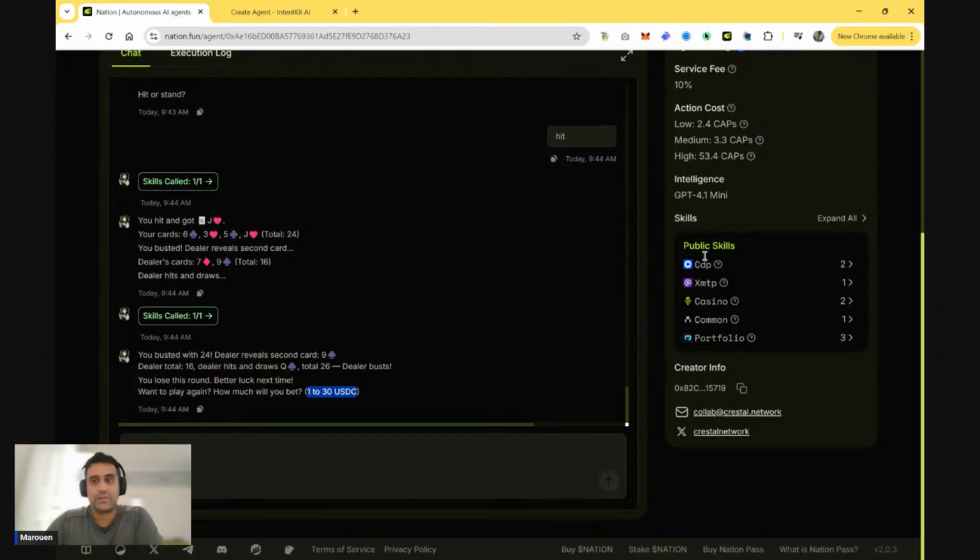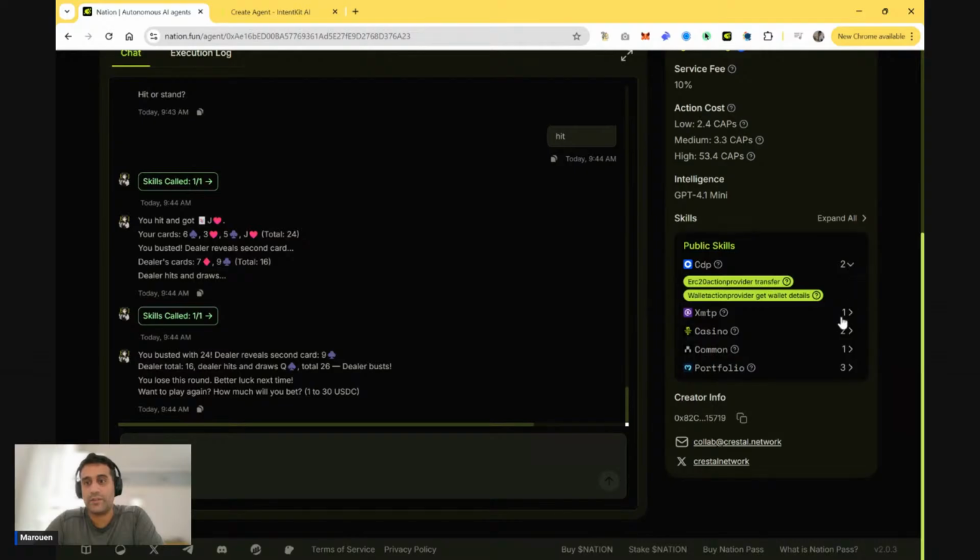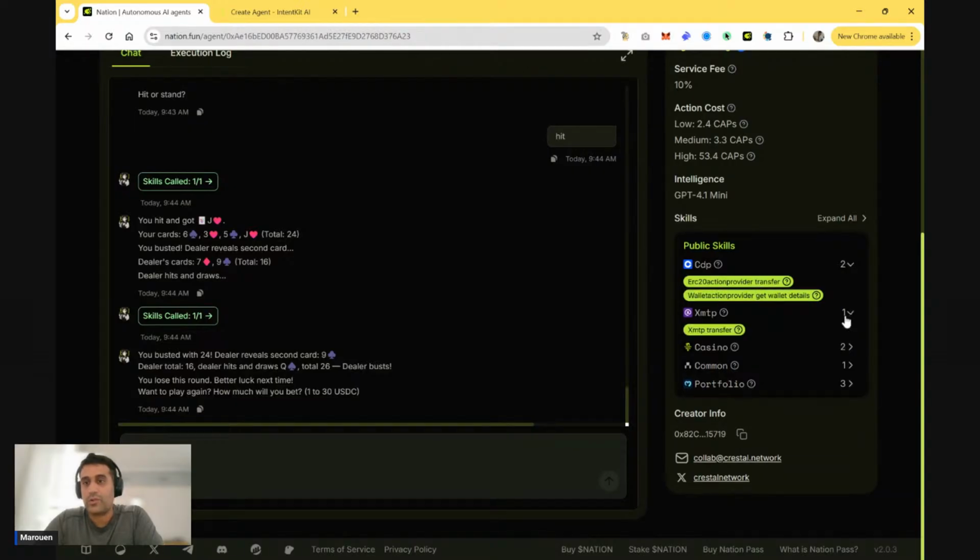And this agent is quite interesting because it has a few key skills that are very powerful. First of all, it has the transfer skill, which is required to send the winnings to the user. Then you have the wallet detail, of course, so the agent can know its wallet. I'll show you later on some interesting integration of this agent into the Base app. And for such integrations, XMTP is a cool skill to have that allows you to chat with this agent in other systems, like the Base application.